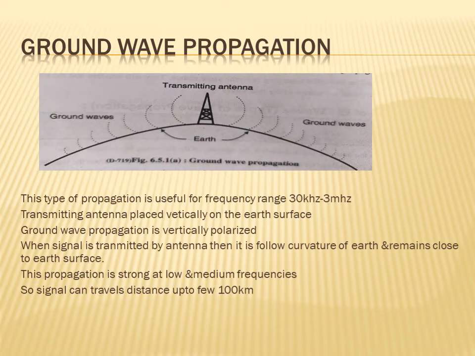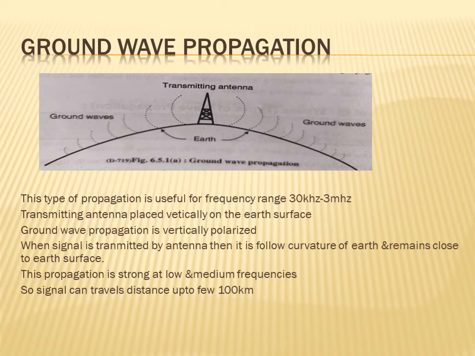So again we see the ground wave propagation. This ground wave propagation is useful for the frequency range of 30 kilohertz to 3 megahertz. How is the antenna placed? The antenna is placed vertically. So which type of polarization is used? Vertical polarization is used.